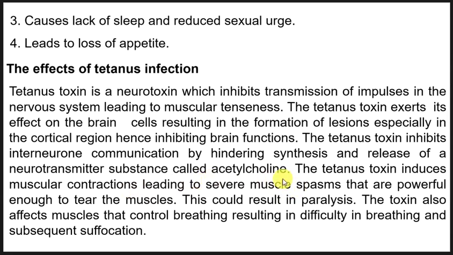The tetanus toxin induces muscular contractions, leading to severe muscle spasms that are powerful enough to tear the muscle. These are tensions that are powerful enough to tear the muscles. This could result in paralysis. If the muscles are torn, then it can result in paralysis. The toxin also affects muscles that control breathing, resulting in difficulty in breathing and subsequent suffocation.